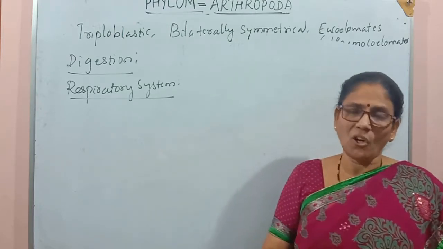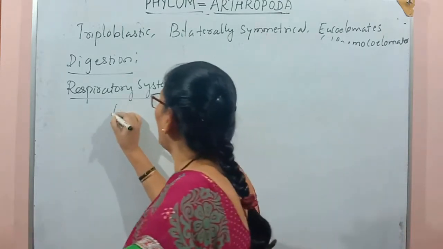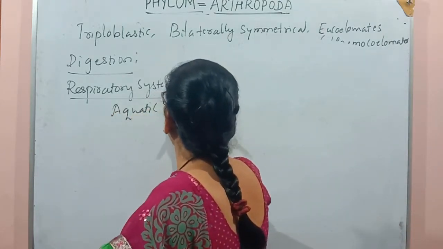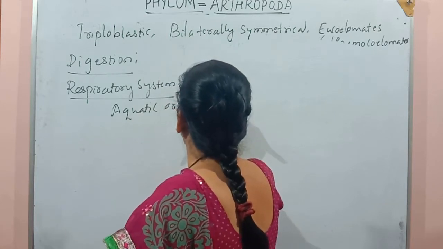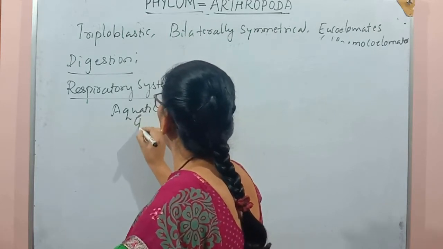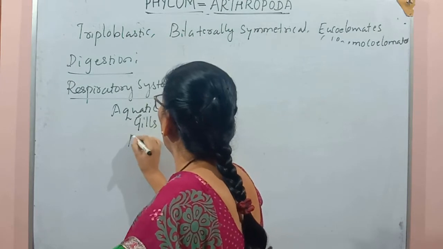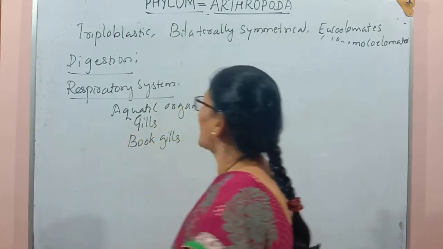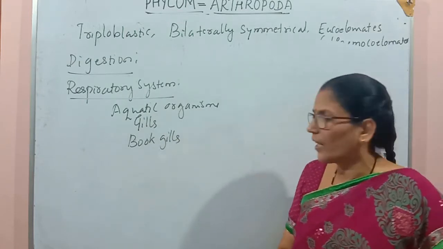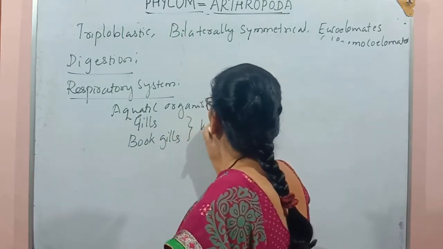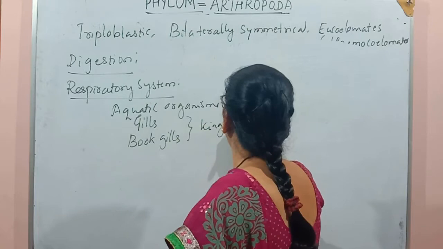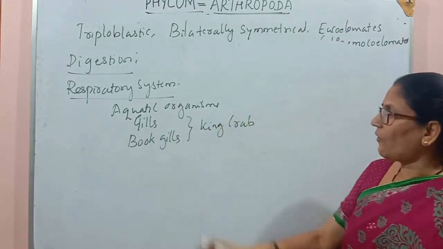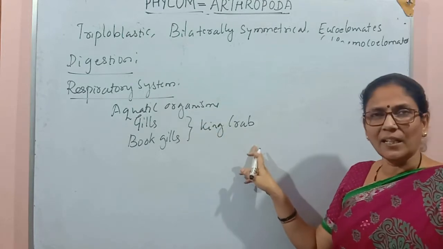The aquatic organisms have gills or book gills as their respiratory organs, for example, king crab. We see gills or book gills in aquatic organisms like king crab.